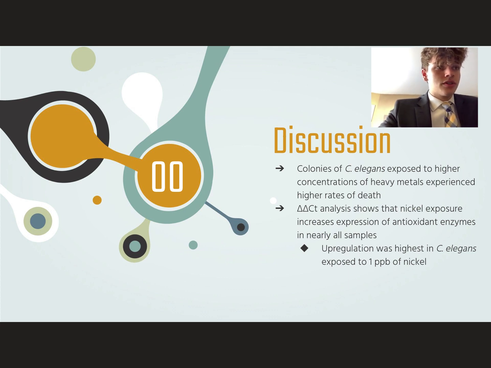However, there is a reason for this. That reason being that RNA extraction had to take place in 2 separate parts due to some complications, in which the 1 part per billion plate was extracted 1 week before the rest, which could be a reason for the large discrepancy between the 1 part per billion plate and the rest of the plates.